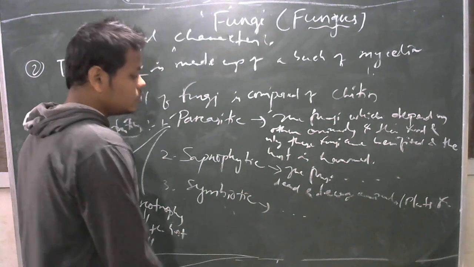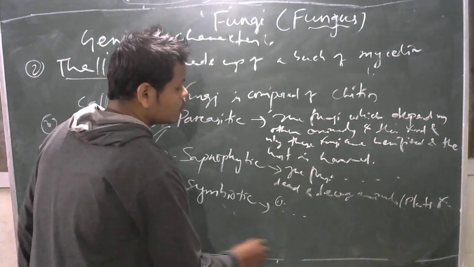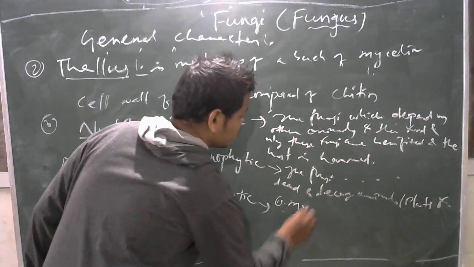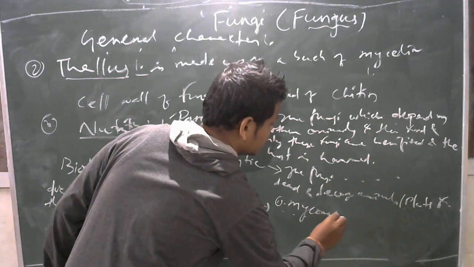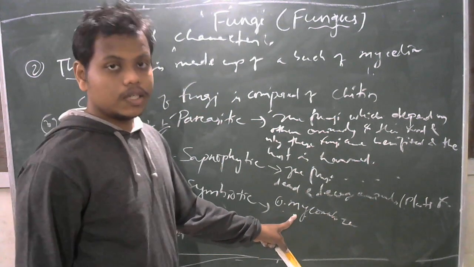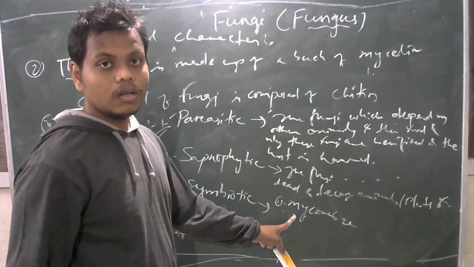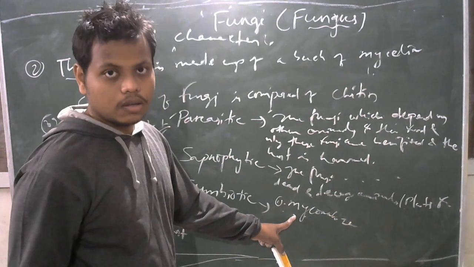So what is an example of symbiotic fungi? It is asked frequently in questions. One is mycorrhiza. What is mycorrhiza? It is the fungal association present in the root of Pinus. Pinus is a genus.